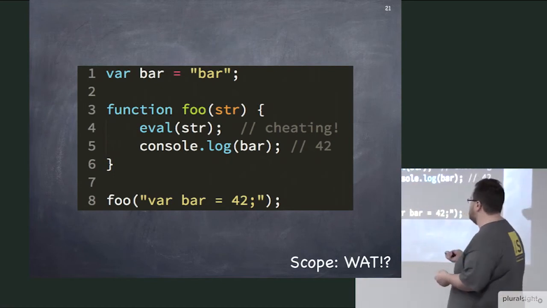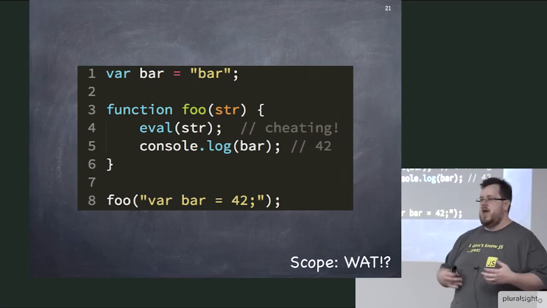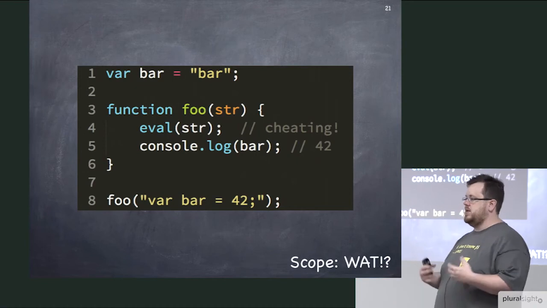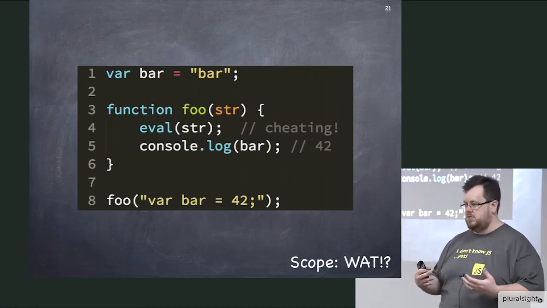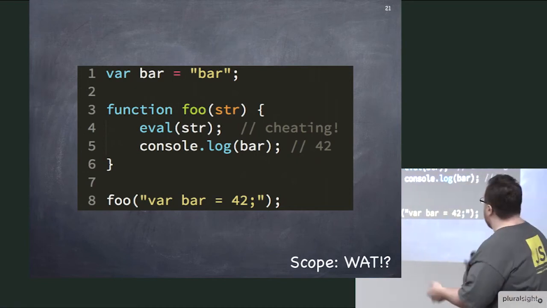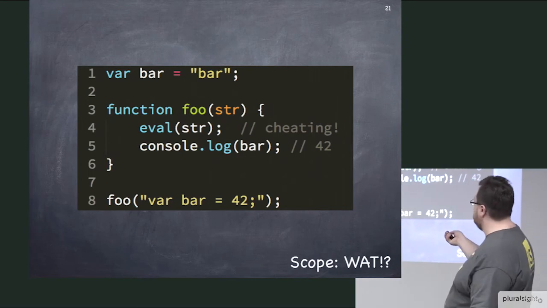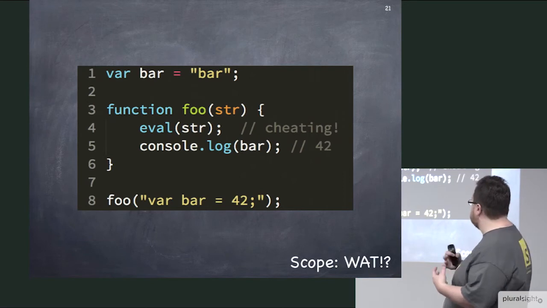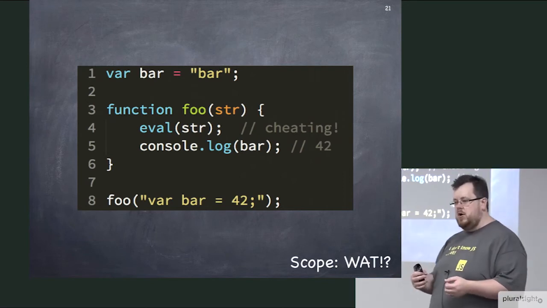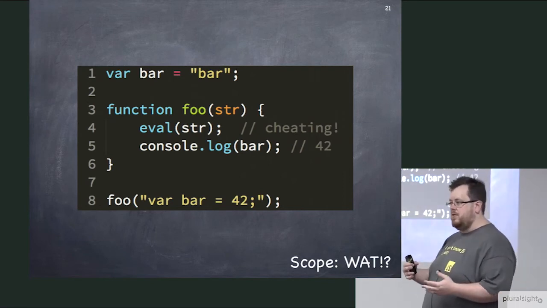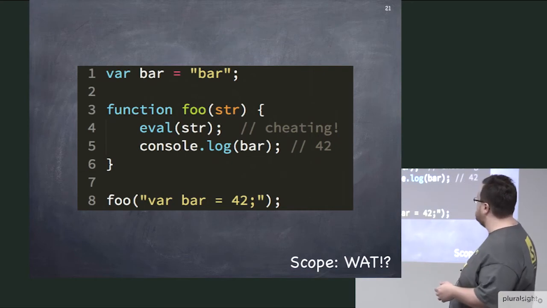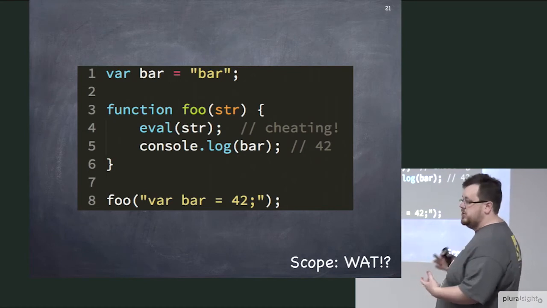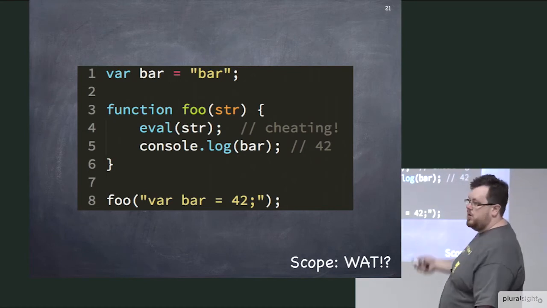Well, the eval keyword takes any given string and treats the string contents as if that had been code that existed at that point in the compilation. So when we compile this code, we would see that the function foo, defined from lines 3 through 6, does not have a variable called bar in it. Everybody would agree with that, right? There's no variable called bar in it, so when I execute line 5, I would expect it to go out to the global scope and get this value bar here.